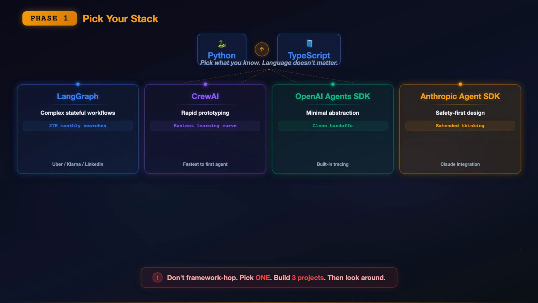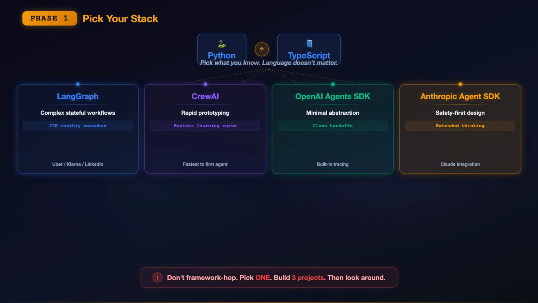Framework: if you need stateful workflows with complex branching, error recovery, and human in the loop, LangGraph. It's used by Uber, Klarna, LinkedIn, and 400 plus companies in production. If you want rapid prototyping with role based agents, CrewAI. Easiest learning curve: get something running in minutes. If you want minimal abstraction with clean handoffs between agents, OpenAI Agents SDK. And if you want safety first with extended thinking, Anthropic's Agent SDK.